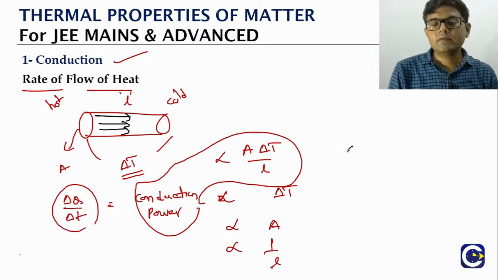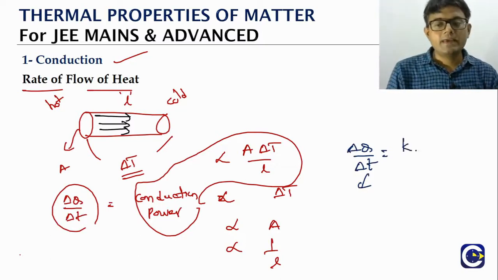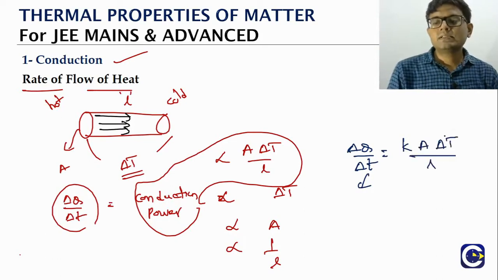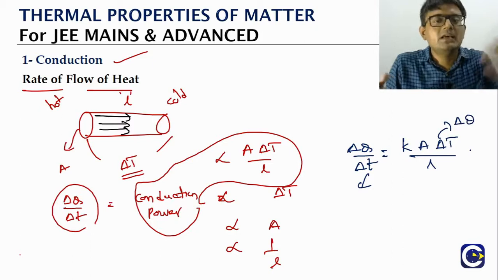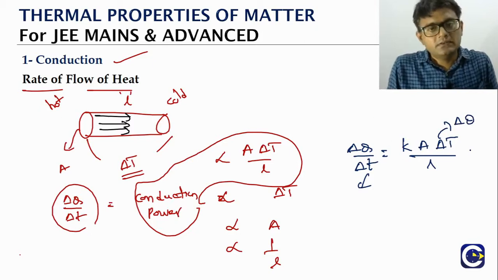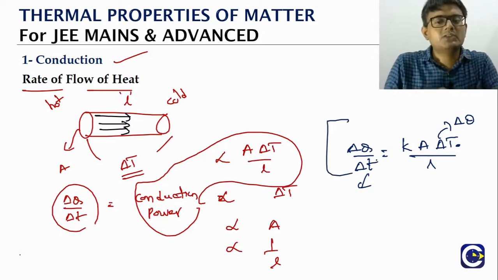So the equation is the conduction power, delta Q by delta t, where this t is the time for which we are measuring the heat flow, will be equal to a constant K into A into delta T by L. In some textbooks, instead of delta T, they may represent this by the symbol delta theta, because the temperature can be indicated by either capital T or theta. Why they do it is because we get two T symbols here: one is the capital T for the temperature, the other is the small t for the time. So just to avoid the confusion, some textbooks use that notation.